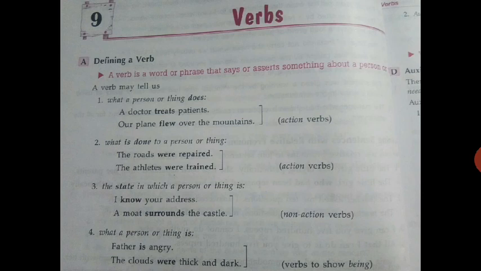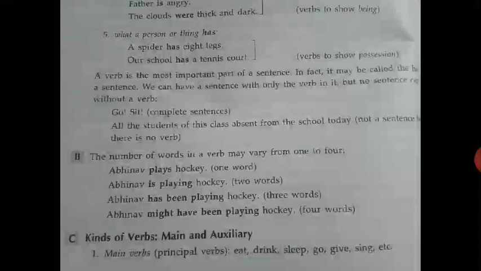But I know your address. Can you see it? No. So these are non-action verbs. What a person or thing is: Father is angry. The clouds were thick and dark. These are verbs that show being. Okay, these were the examples. Next is what a person or thing has: A spider has 8 legs. Our school has a tennis court.